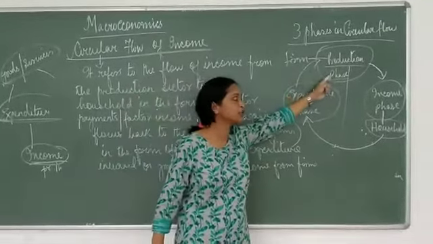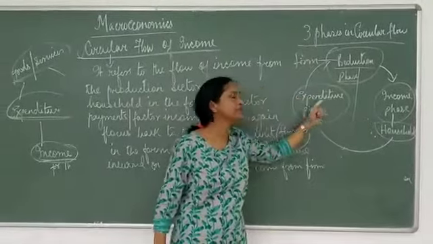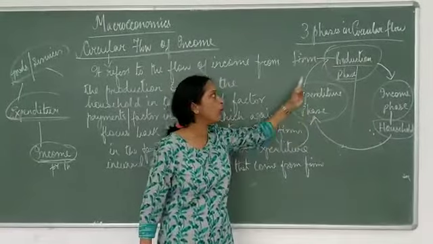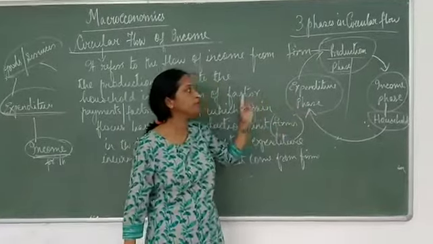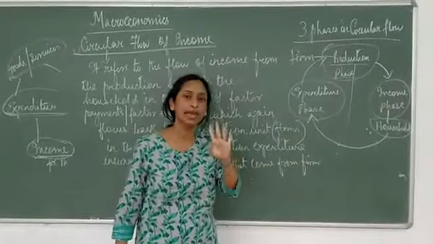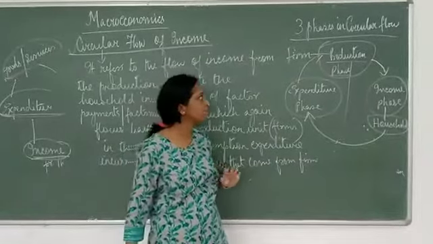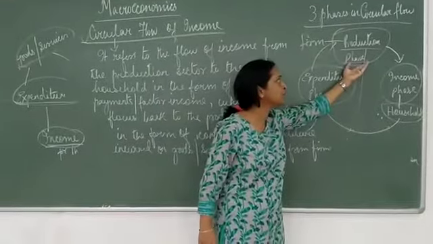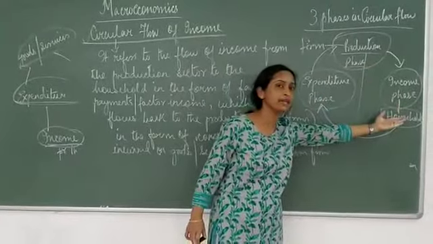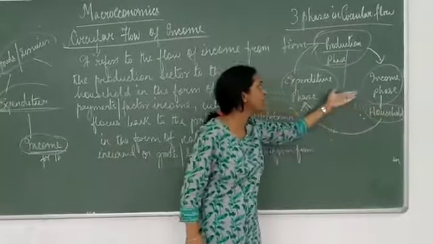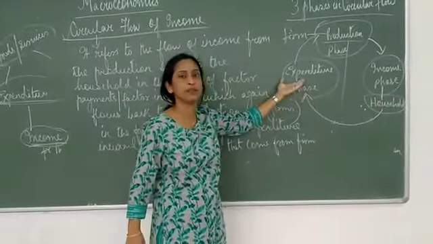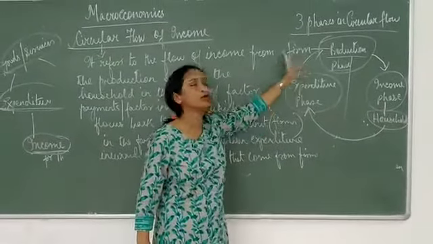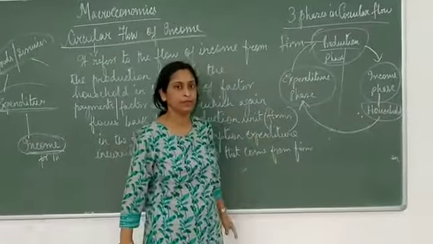There is the production method, income method, expenditure method, and when we use all 3 methods for calculating national income, we get the same value. What does it mean? That the value of production is the value of income received by the people, and the value of income is the value of expenditure that people incur on goods and services.